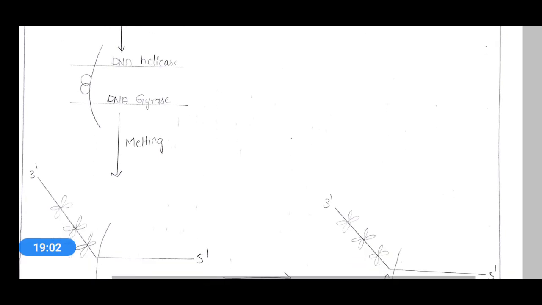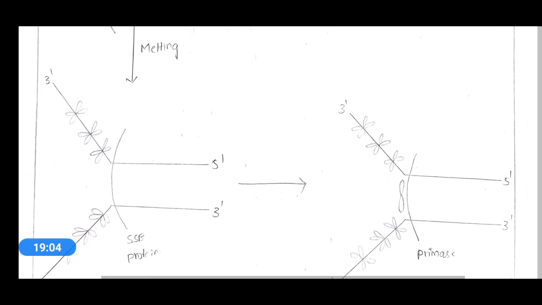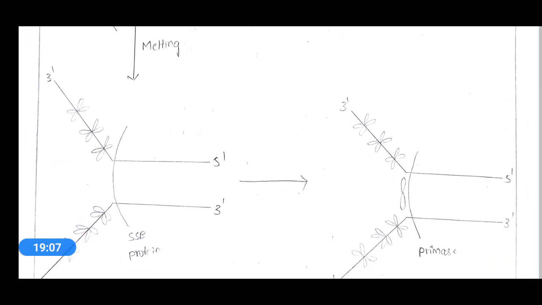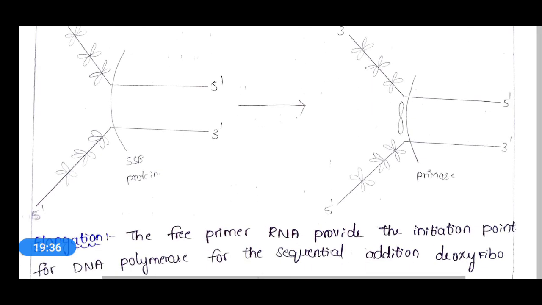After melting, a Y-shaped replication fork is formed, and at this, single strand binding protein will bind, so that this Y-shaped replication fork does not dissociate, and it will stop the reassociation of the parent DNA template.